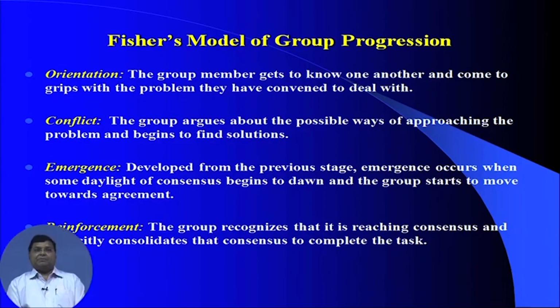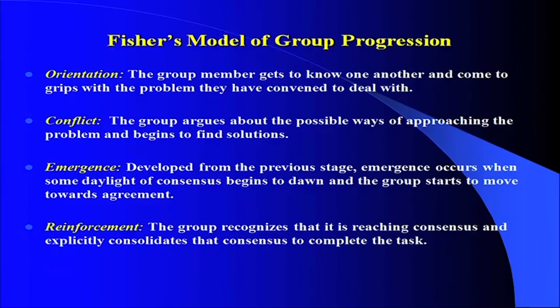After conflict, the next one is emergence. Developed from the previous stage, emergence occurs when some daylight of consensus begins to dawn and the group starts to move towards agreement. Consensus, people agree with each other. Okay, fine, we had lots of conflicts, now let us try to find some sort of solution, what could be the best, and that is called emergence. And finally, reinforcement.